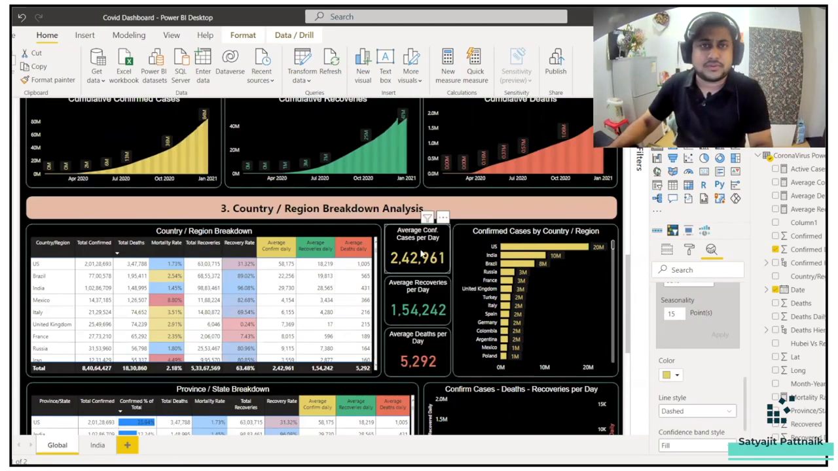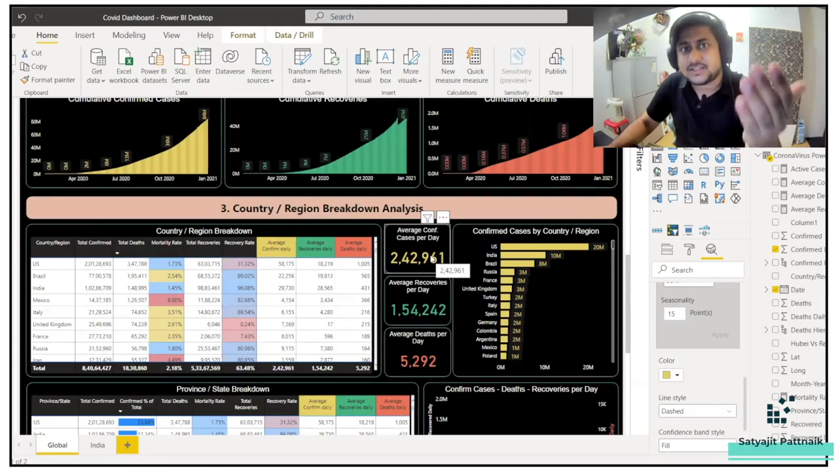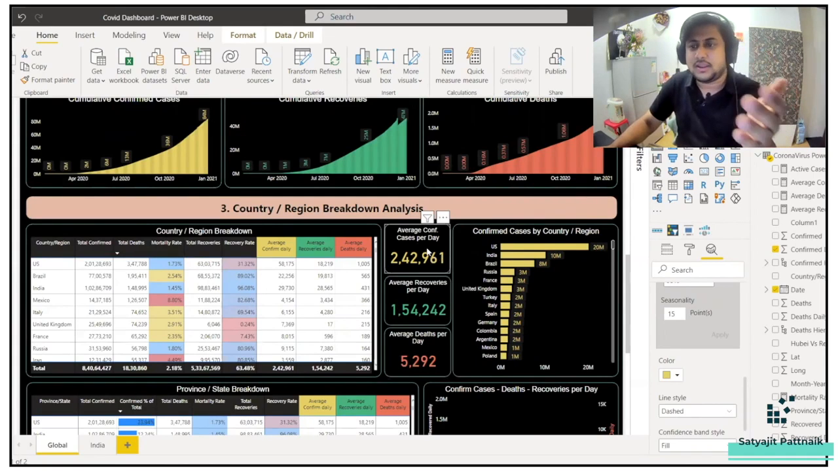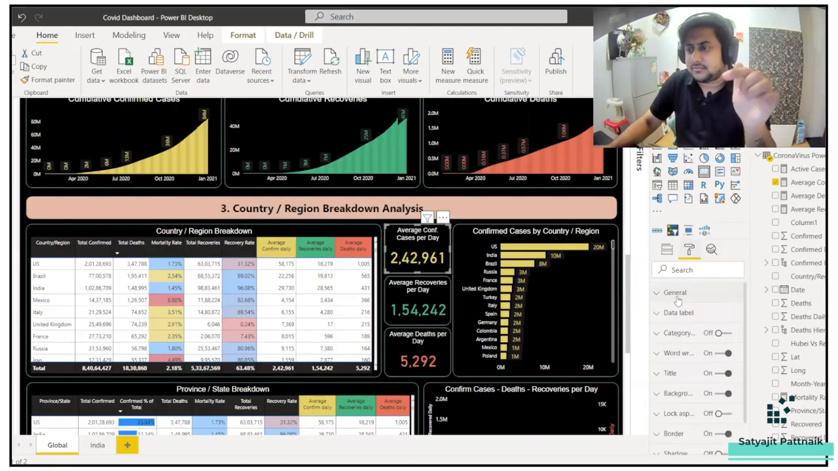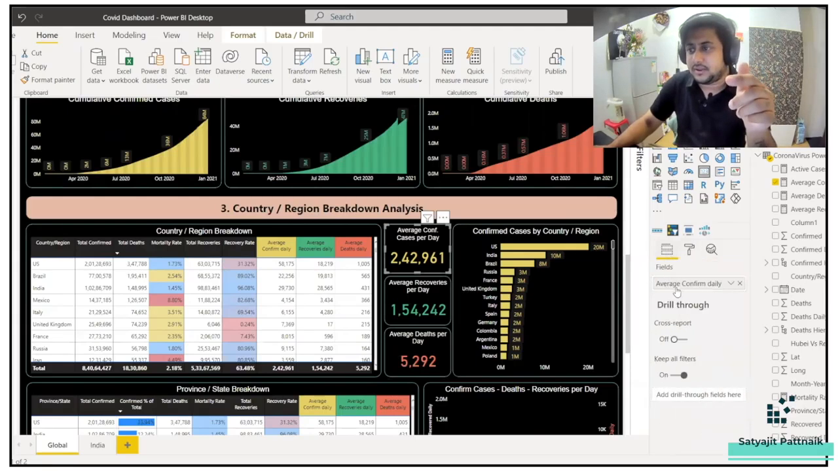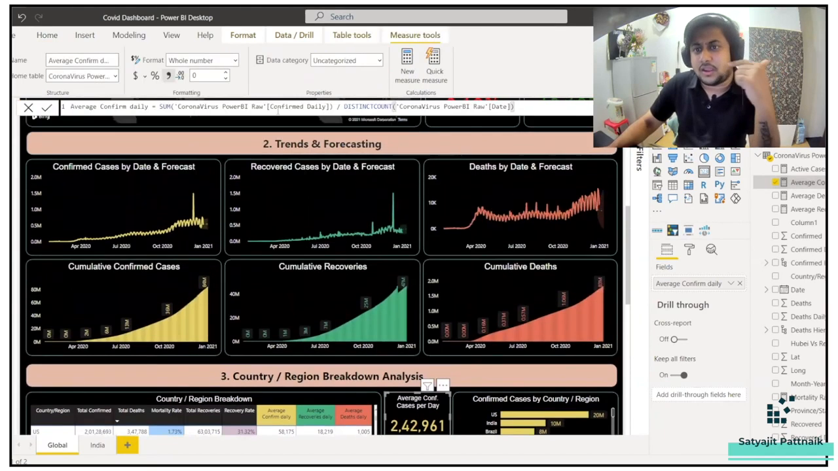If you want to check something, just click on the visualization. Let's say like this, click on this visualization and check what has been done here. See, this is the average confirmed daily. You click on this and it will tell you what this is. This is a measure which has been created and what is the formula of it? Okay, confirmed daily divided by the date, right? This is how it looks like. Again, in India also simple things have been done.